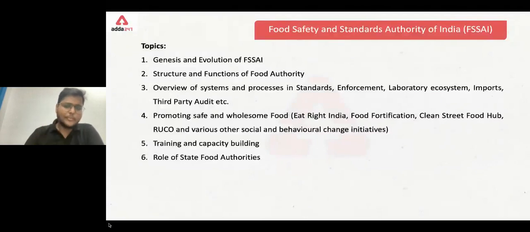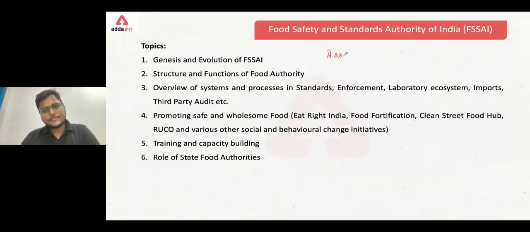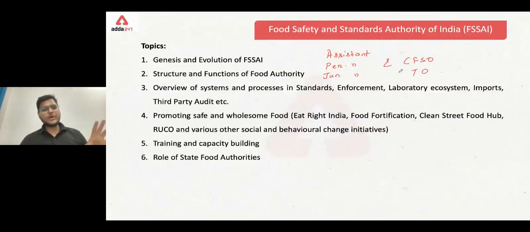So you can see 6 topics here. These 6 topics are for assistant, personal assistant, and junior assistant, and CFSO and TO. That means for everyone, these 6 topics are common. So what are these 6 topics?